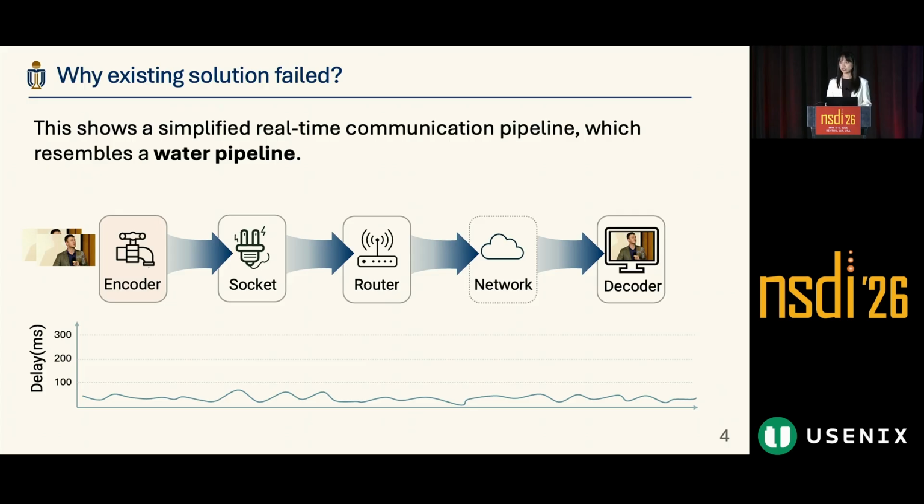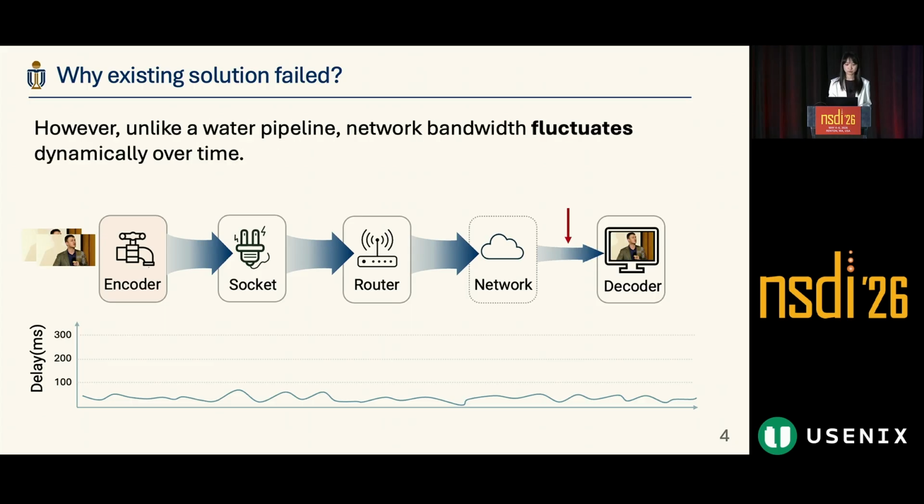To answer this question, I want to first introduce how the RTC pipeline works. It's like a water pipeline. The encoder, as the source, encodes the original data into a smaller size and transmits it through the whole pipeline, like water, until it finally reaches the receiver. The average latency of current RTC is around 20 milliseconds, which is satisfactory for users.